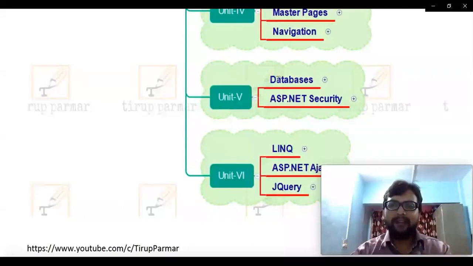So I've already provided this, and we do have many sub points under this. As you can see, I have provided a plus sign here. That means there are more points. As we continue with our lecture series, we'll discuss the other sub points which are provided here as well. For now, we are going to discuss Unit 1 only.